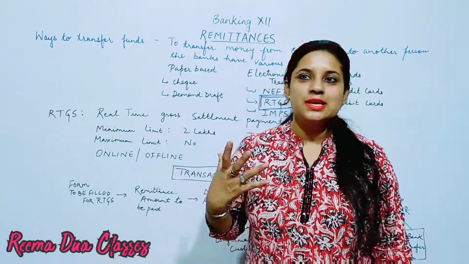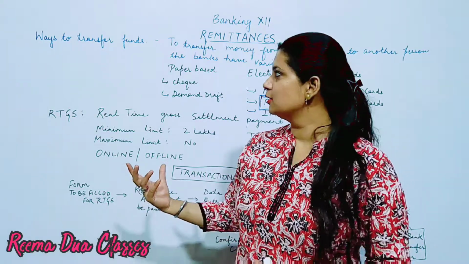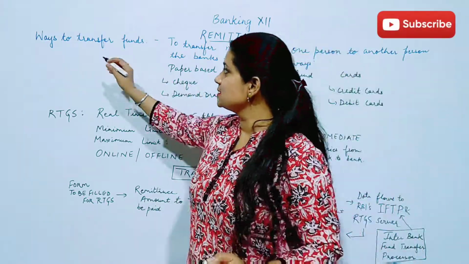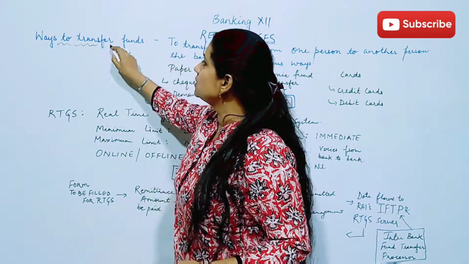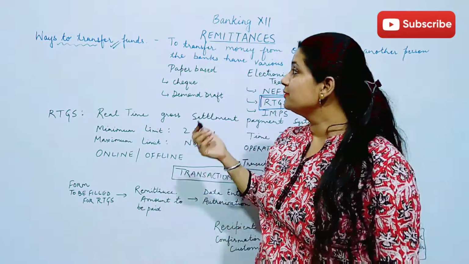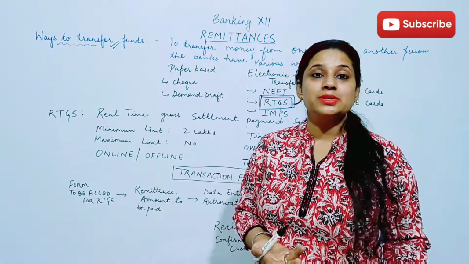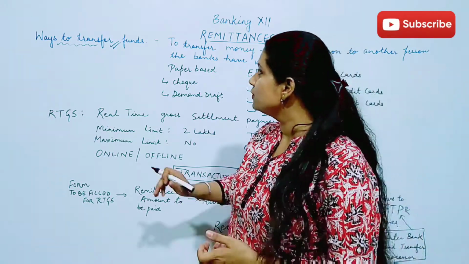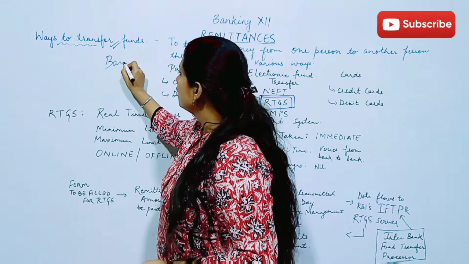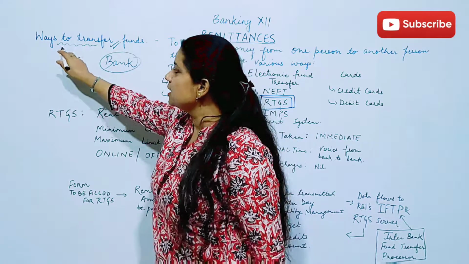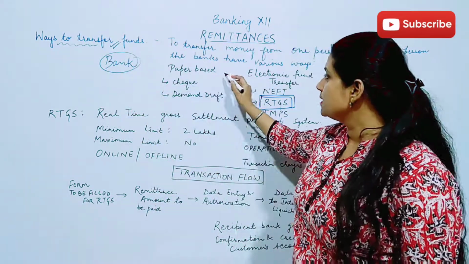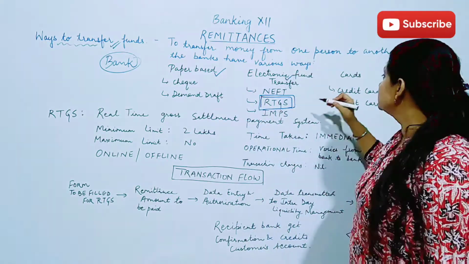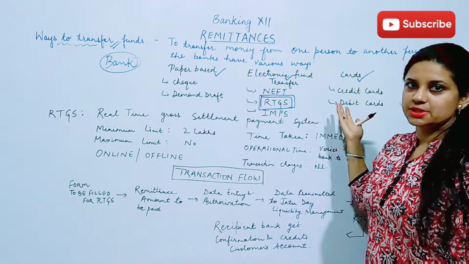So this facility is provided to the customers through the bank in 3 different ways. What is this? This is the way by which we can transfer our funds. As you know, why do we take up banks in between a business transaction or maybe some personal transactions as well? So we take this facility of remittances from the bank, that means the ways to transfer funds, and this can be done paper based, this can be done electronically, and this can be done by using even cards facility also.